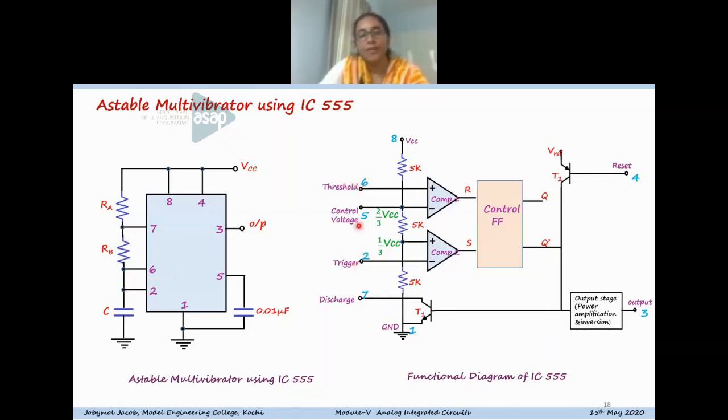555 timer. The threshold pin 6 is connected to the non-inverting terminal of the first comparator. As you know, the reference level of comparator 1 is set as 2/3 VCC.